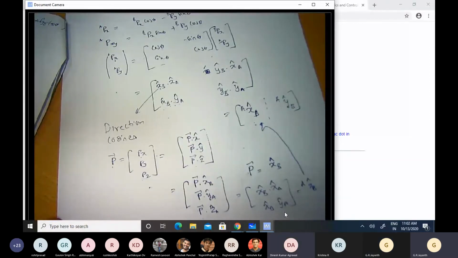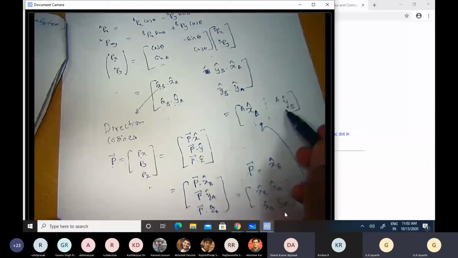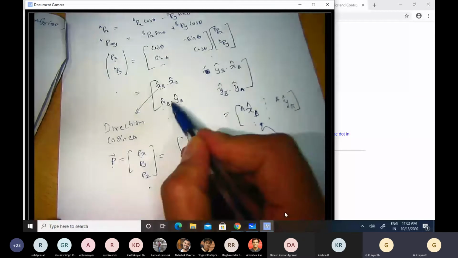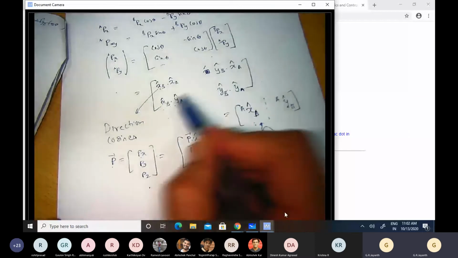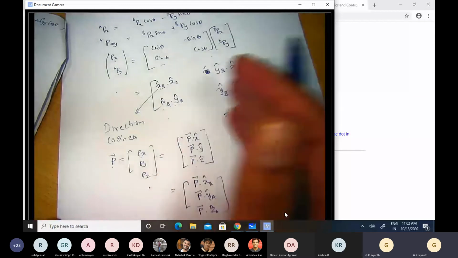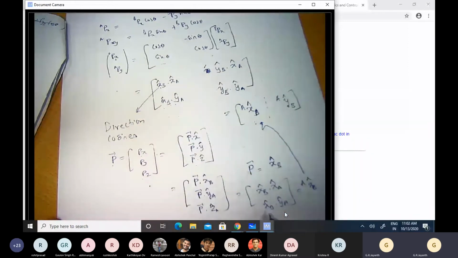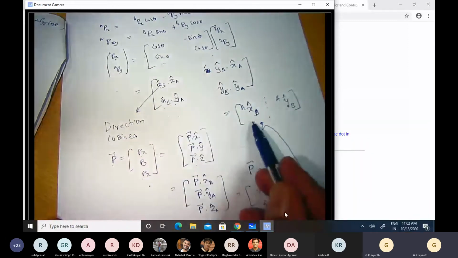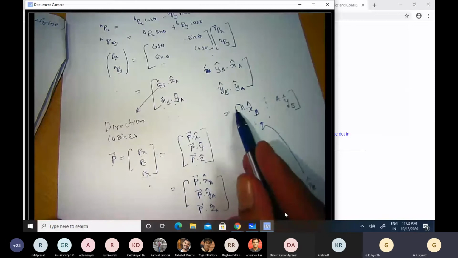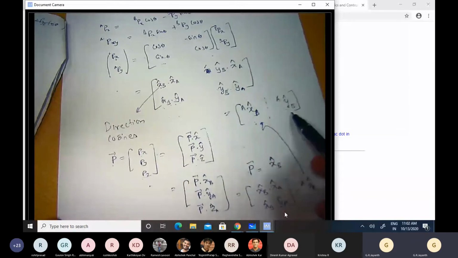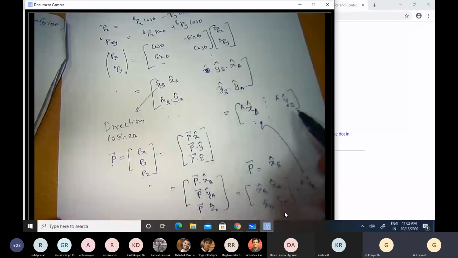Yeah, sir, clear. So similarly, the second column. This 2 by 2 matrix can be viewed as a concatenation of 2 columns. I have placed 2 columns one beside another. The first column is this column vector, x cap B represented in the A coordinate system. The second column vector is y cap B represented in the A coordinate system.